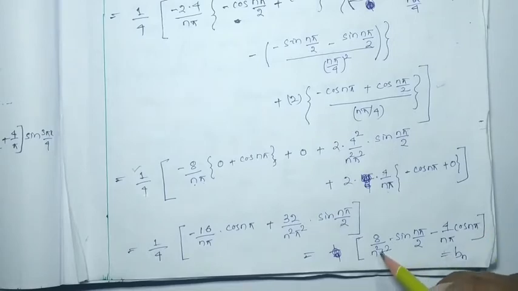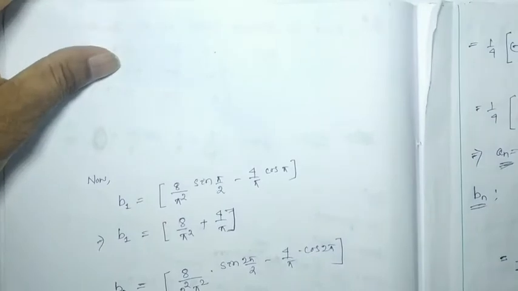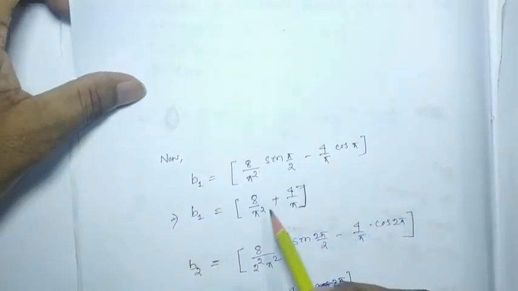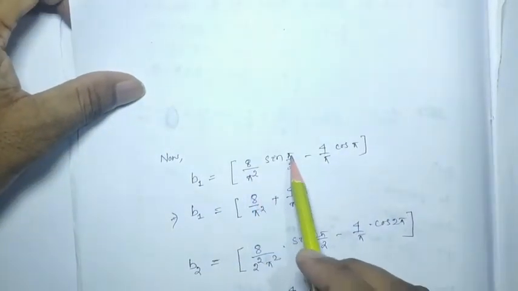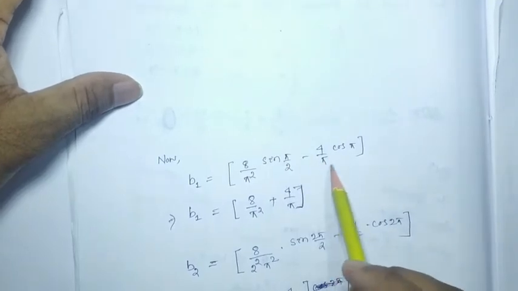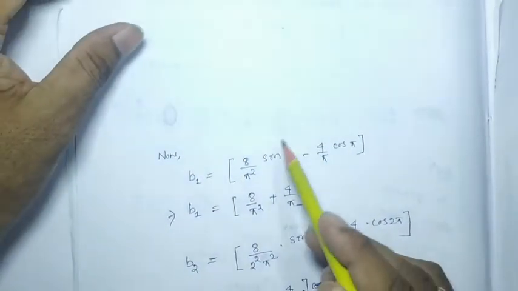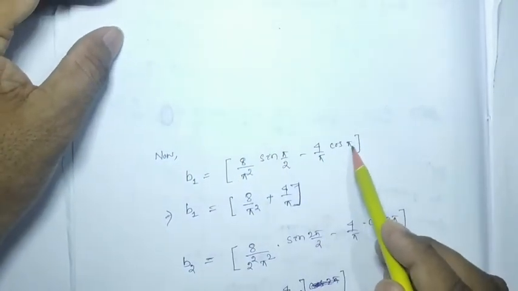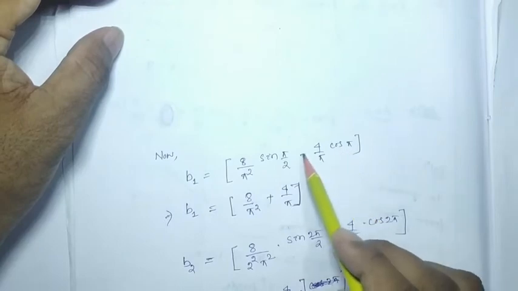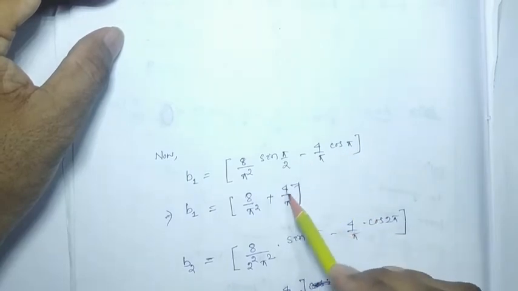Now if we have to consider B1, it will be 8 by pi square sin pi by 2 minus 4 by pi into cos pi. So B1 will be 8 by pi square, sin pi by 2 is nothing but 1, and cos pi is nothing but minus 1. So minus 1 with minus is there, so plus 4 by pi.